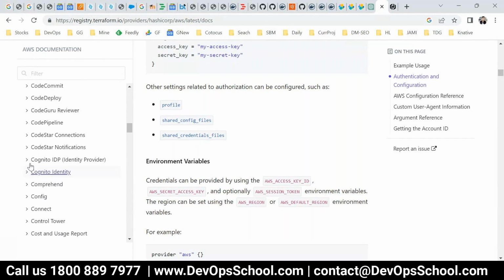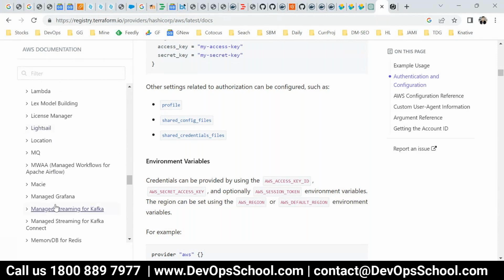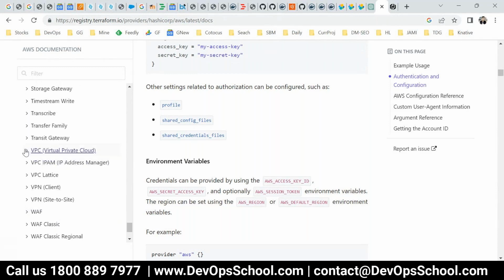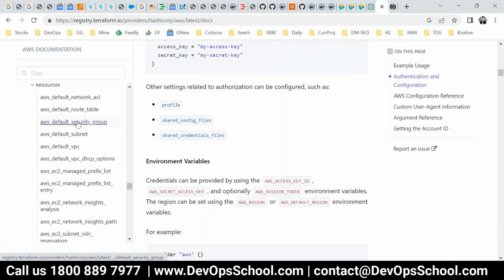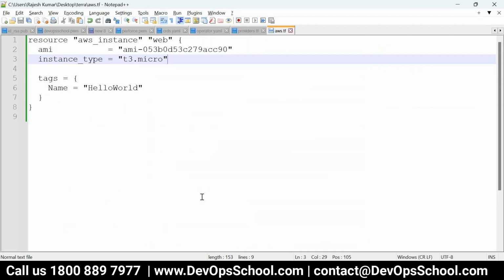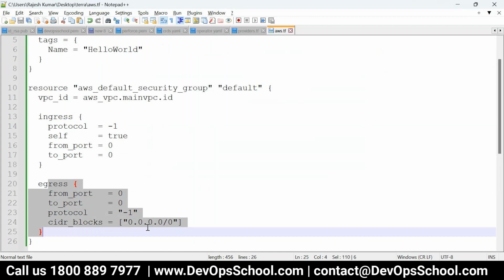That's the reason you need to know AWS. N for networking, right? VPC, sorry, V. It's here, VPC and security group, right? Here it is. Example code. This is the code for security group. Ingress, egress, you have to set properly. It will become very long actually. Each rule you have to set. Got it? Yes.